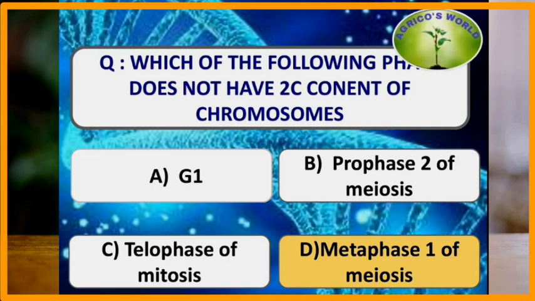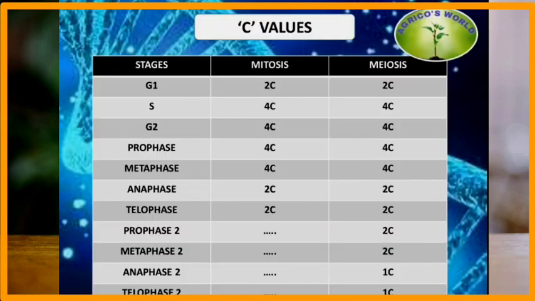Which of the following phases does not have 2C content of chromosomes? In metaphase 1 of meiosis, there will not be 2C content of chromosomes. In G1, prophase 2 of meiosis, and telophase of mitosis, in all these stages there will be 2C content of chromosomes. Here a table is given regarding the C values at each and every stage of mitosis and meiosis.